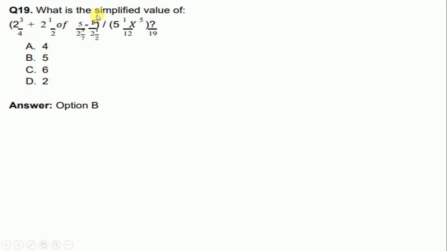What is the simplified value of this term? So we have to find the simplified value of this term and it will be 5, option B.